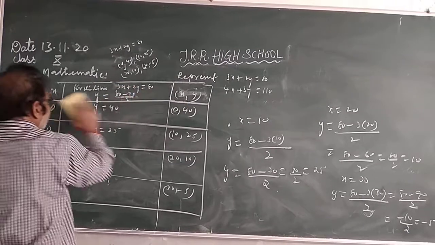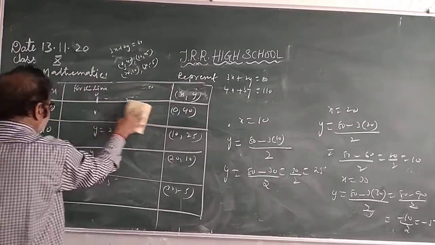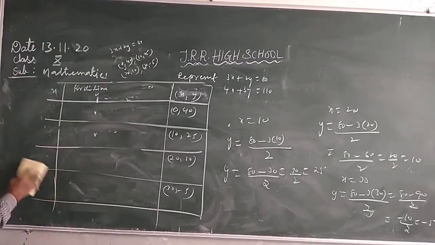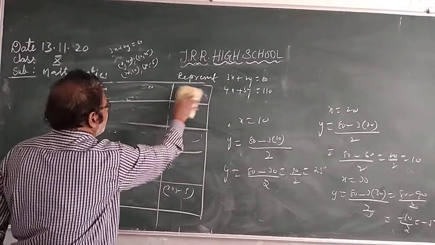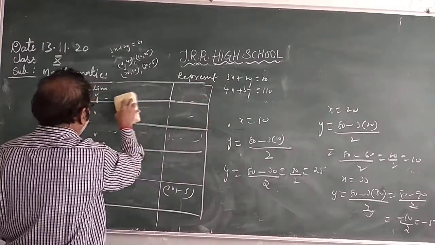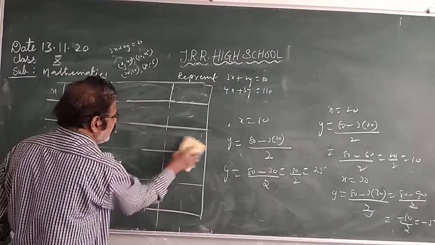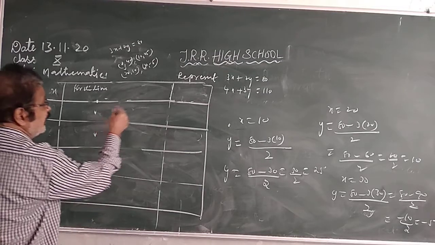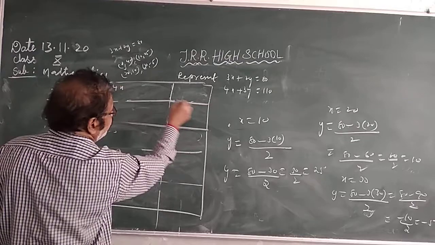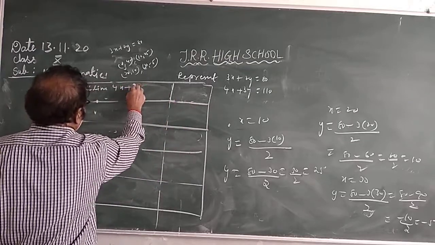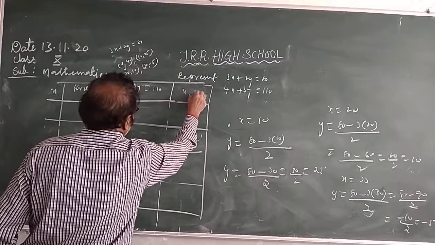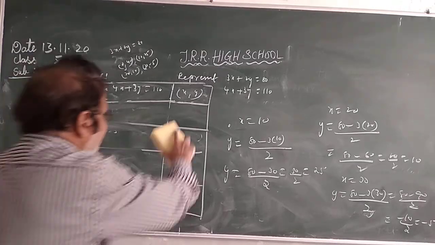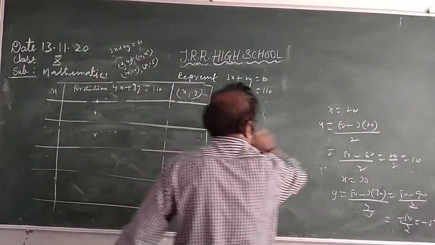Similarly, prepare the second line. What is the second linear equation? The second linear equation is this one: 4x plus 3y is equal to 110. This is the solution x, y. So convert it in the form of y is equal to. Like this. So how to convert?